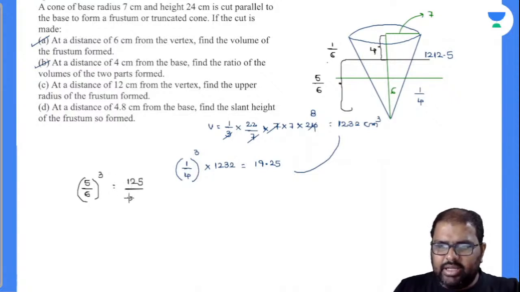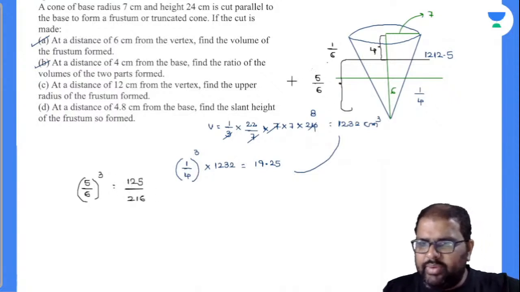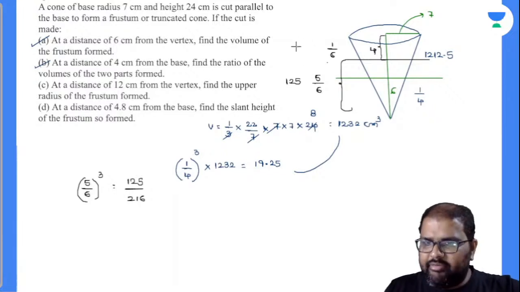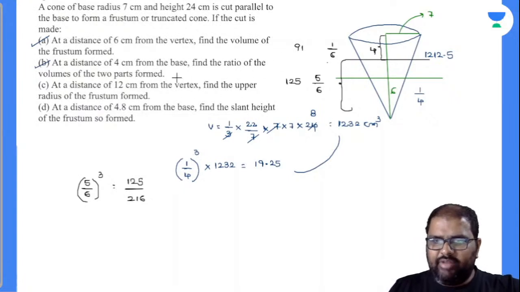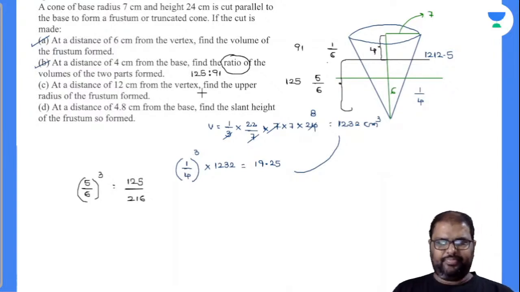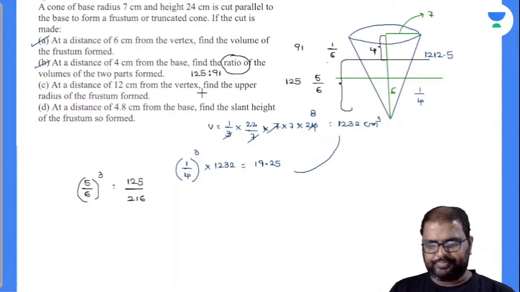This is 125 parts out of 216, and the remaining parts will be your frustum. 216 minus 125 is 91. You are asked to find only the ratio, so 125 is to 91 is my answer. Is it 91 or 81? Check once: 125 plus 91 is 216. Yes, 91 only.